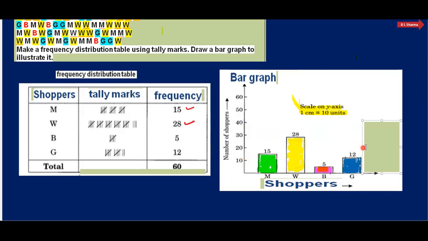And here you will find that this is the complete bar graph. Men 15, women 28, boys 5, and girls 12. On the x-axis you write the categories, and on the y-axis you write frequency, and this is all about the bar graph here. This is the bar graph. To make them attractive, we can color the bars.